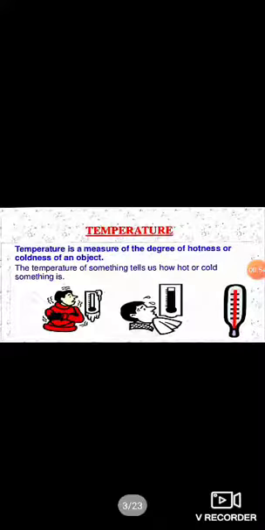Now, characteristics of heat. Heat always transfers from a body of higher temperature to a body of lower temperature, or heat flows spontaneously from a hotter body to a cooler body. Temperature. Temperature is a measure of the degree of hotness or coldness of an object. The temperature of something tells us how hot or cold something is.